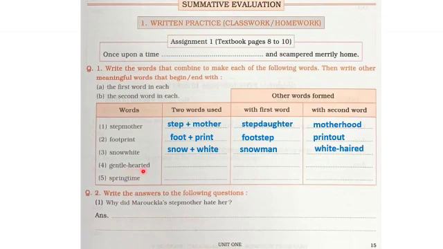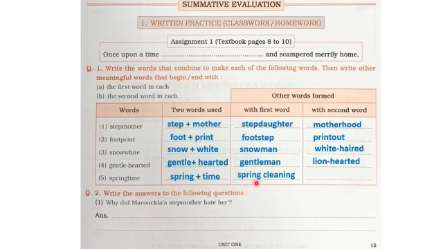Next, gentle-hearted. Gentle plus hearted. Now first word is gentle. So gentleman. Second is hearted. So lion-hearted. Next, springtime. So spring plus time. The next will be first word is spring. So spring cleaning. And next is time. So it can be timetable.